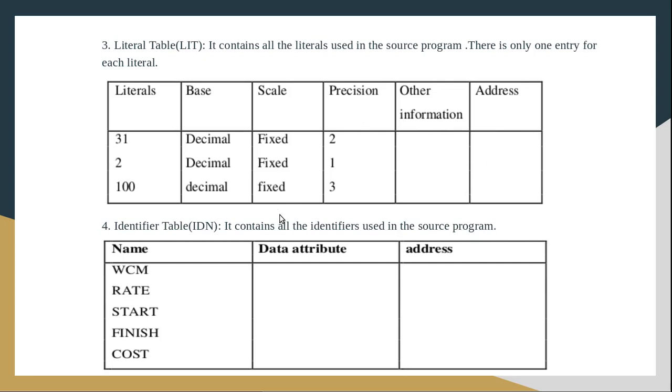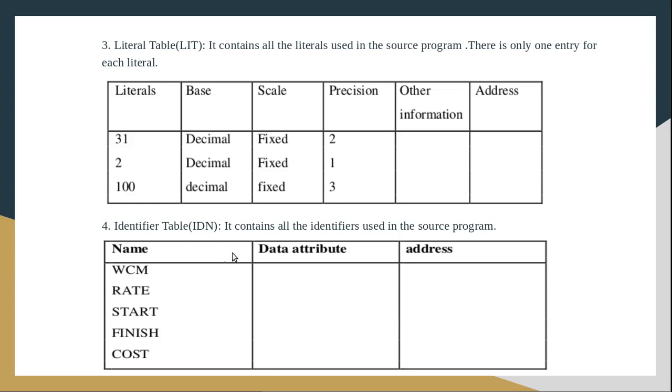Then we have the identifier table. What does it contain? An identifier means a variable, right? All the variables or labels we have used in our source program will be stored in the identifier table.